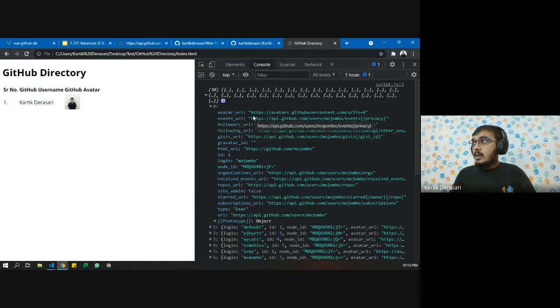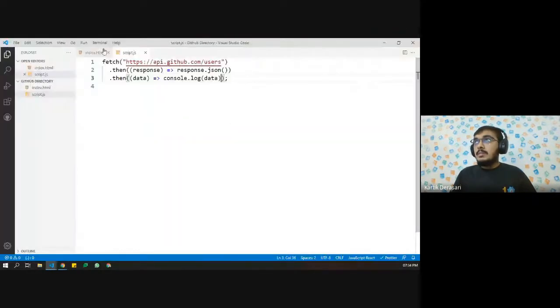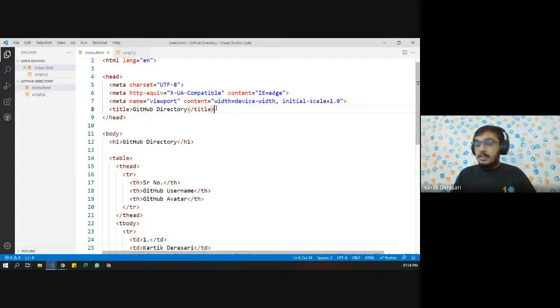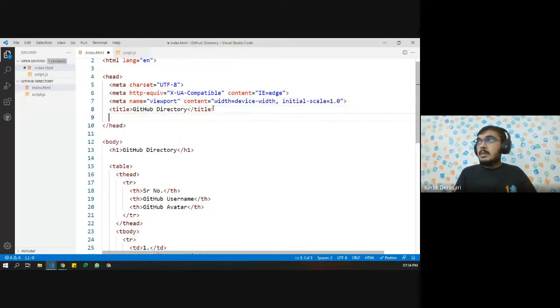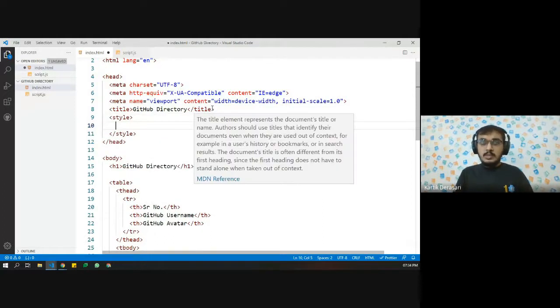So now let us actually use this in our project. Let us use all the data, and let us try to create all these values dynamically using JavaScript. Before that, let us quickly style the website a little bit. We are not going to do too much styling today. Let's focus more on JavaScript.